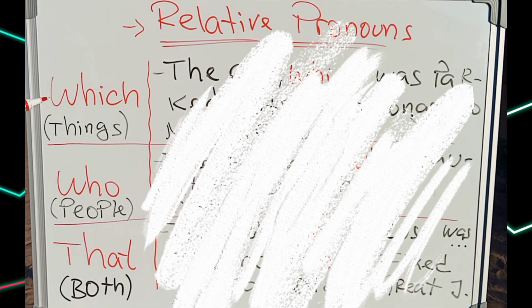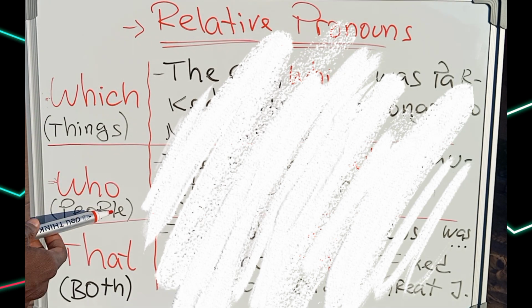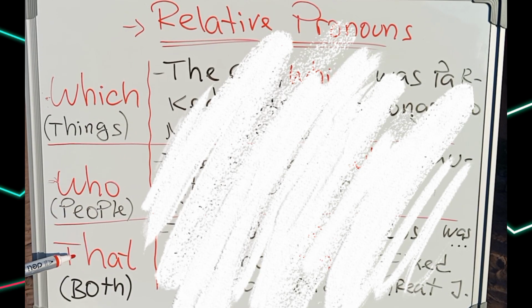We use which for things, right? We use who for people, and we use that for both. We use that for things and we use that for people. But I understand you don't understand what this is all about yet. Just be patient and let's continue.